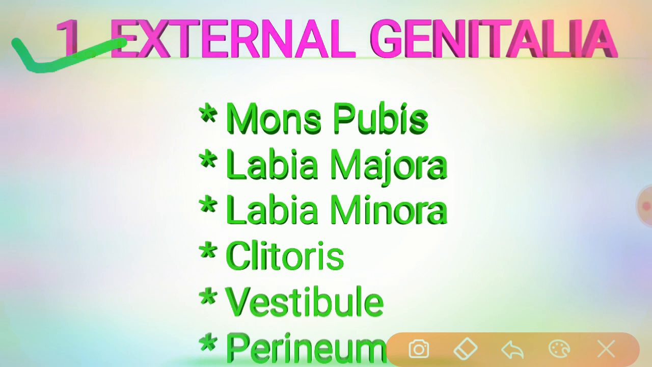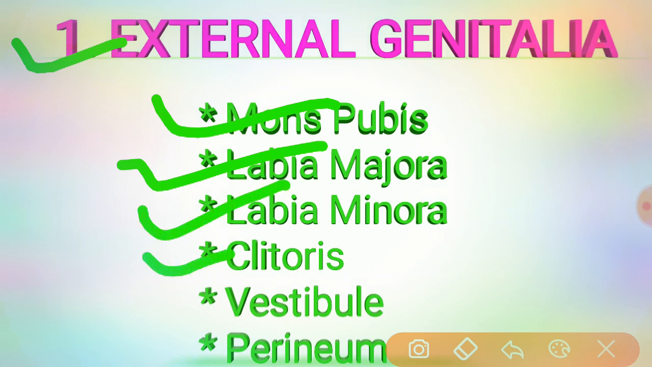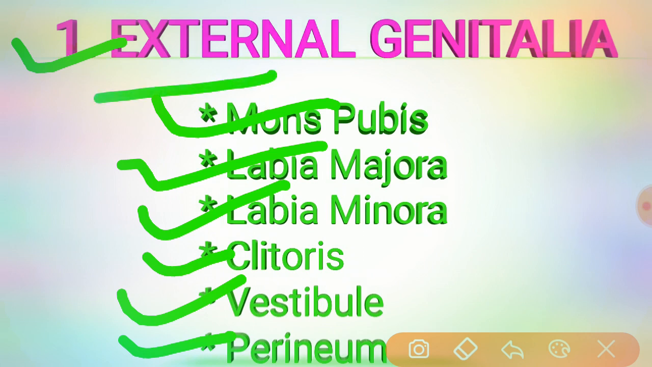Under the external genitalia, different parts or organs are involved. The first is the mons pubis, then labia majora, labia minora, clitoris, vestibule, and perineum. So these are the 6 organs or parts that come under the external genitalia. We know that external genitalia means vulva. The vulva consists of the mons pubis, labia majora, labia minora, sometimes the hymen, clitoris, vestibule, urethra, and Skene's glands also are involved.